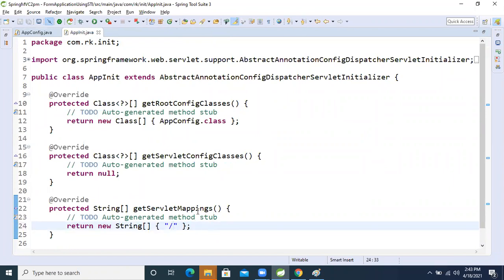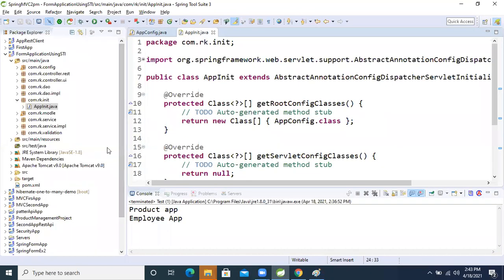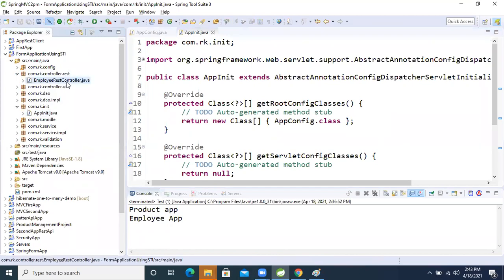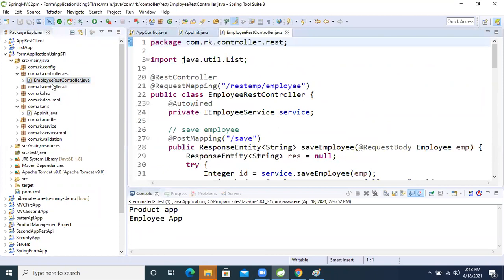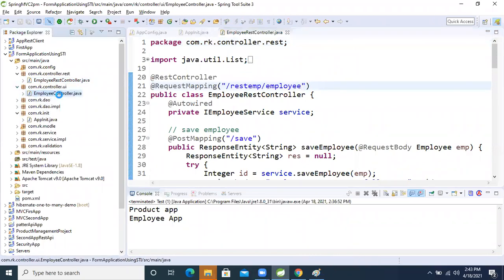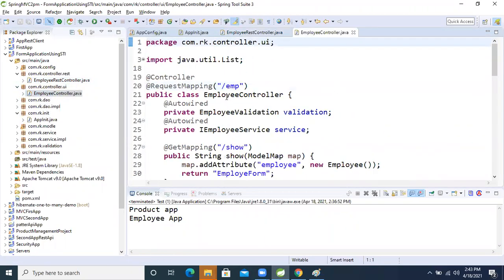Directly our request will go, without making the request, by default our front controller, the dispatcher servlet, will instantiate and our request will reach our controllers. Fine. Now, employee rest. Another one is employee UI, this is the employee UI.